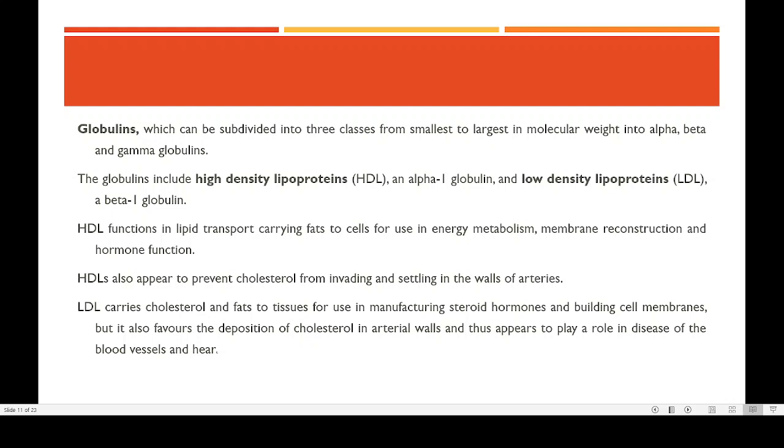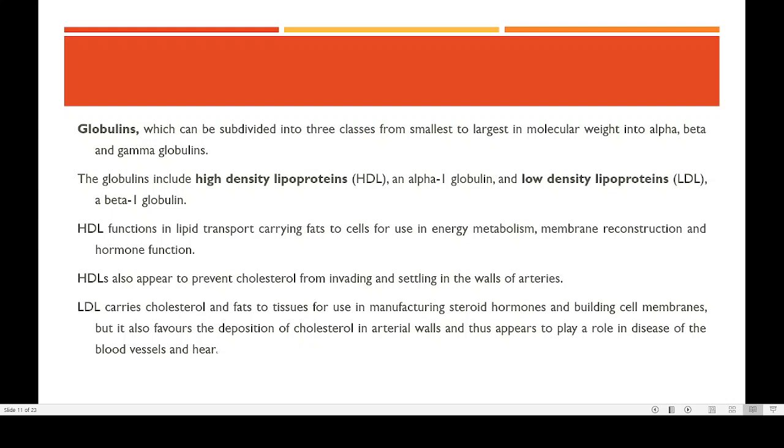Function of the LDL is that LDL carries cholesterol and fatty tissues for manufacturing steroid hormones and building cell membrane, but it favors the deposition of cholesterol. So that is another harmful function that LDL is doing. In one way, LDL is helping in the formation of steroid hormones and also helping in the formation of plasma membrane or cell membrane. But this LDL is also responsible for depositing a fat called cholesterol in our blood vessel. So more LDL means more fat will be deposited.